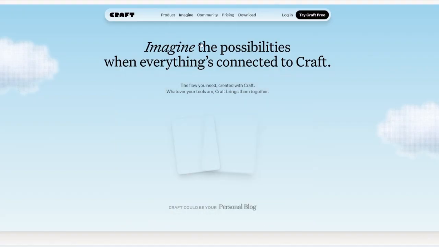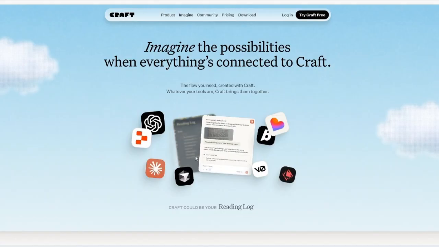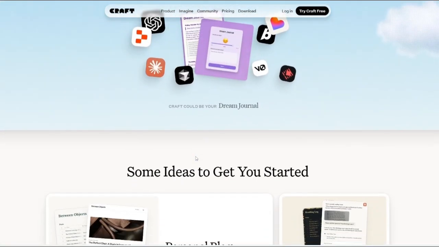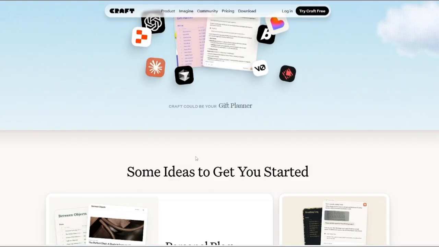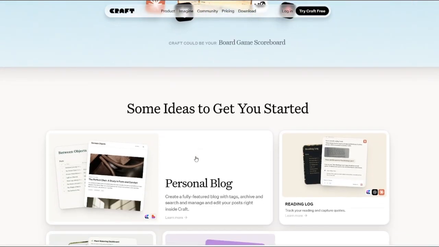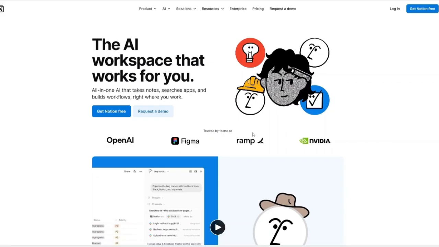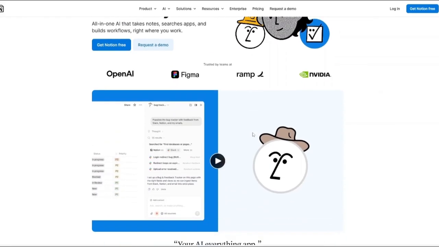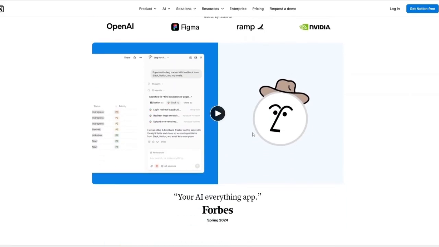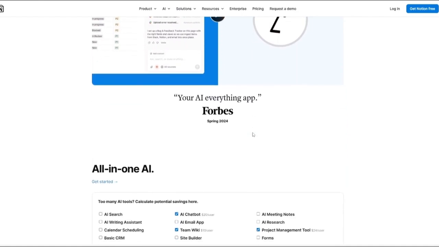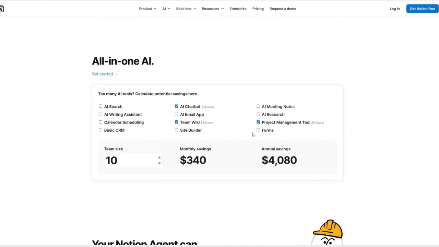How about the AI features? Craft includes AI features directly within its plans. You can use AI to help rewrite text, to summarize notes, to generate ideas, or to clean up documents. Notion also has AI features, but they're typically offered as a separate paid add-on. Notion AI is powerful, especially when working with databases or meeting notes, but it increases the overall cost.